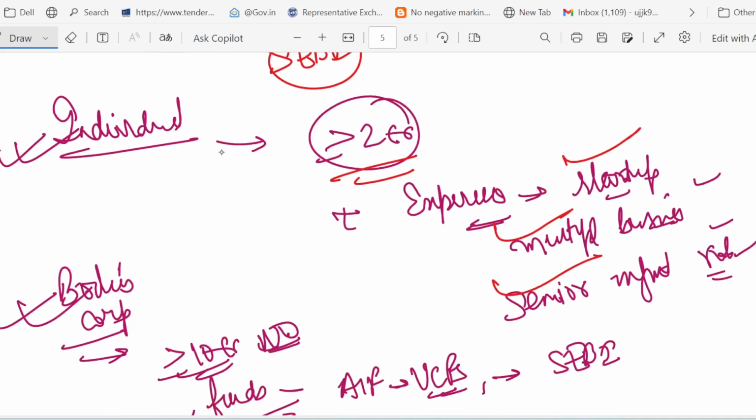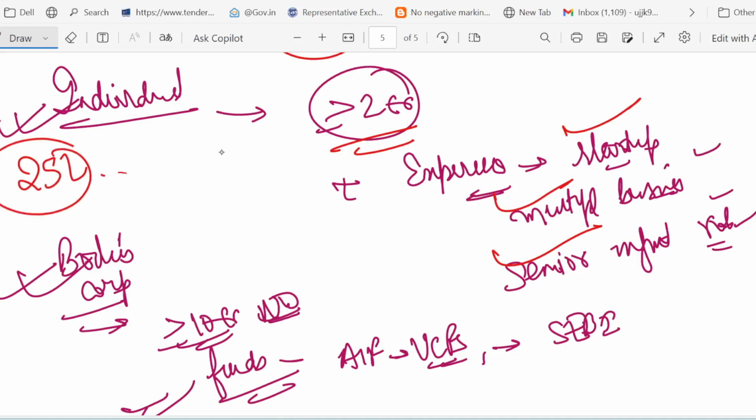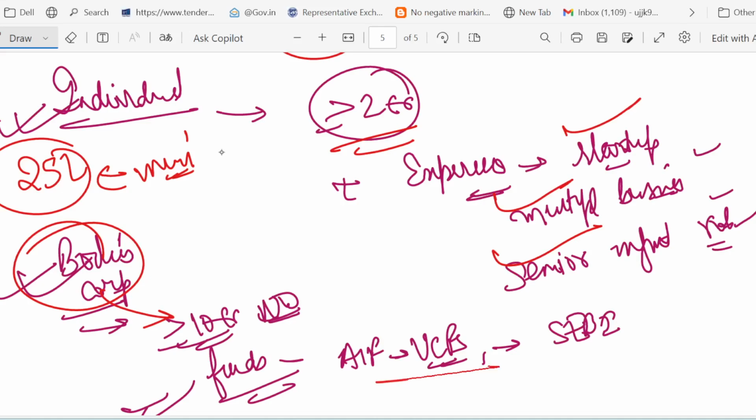Just now I gave you one example of a retired CEO. Now, minimum investment is 25 lakh. This is a very, very important thing. How much is the minimum investment for this angel investor? 25 lakh. Okay. And second point, if it is a body corporate, then net worth should be more than 10 crore. And AIF and VCF registered with SEBI can also be angel investors. The purpose is to encourage early stage startup funding while ensuring that investors are financially strong and experienced. So friends, remember, angel investors are not rich people with spare money. They are experienced individuals. They are institutions with financial strength. Right? I hope this concept is crystal clear now.